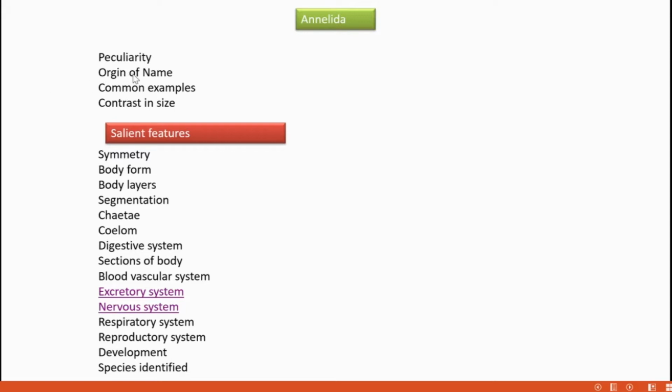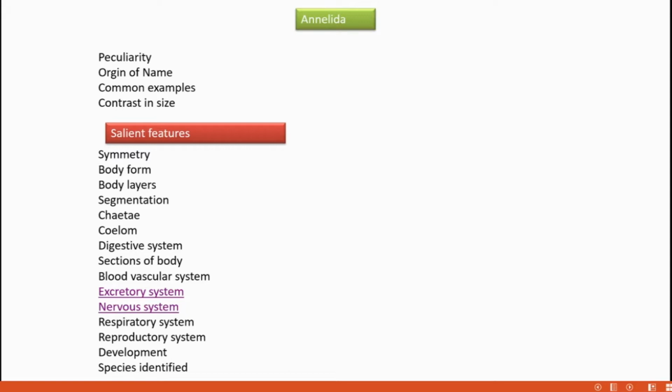Then, the origin of the term Annelida, how did it come? It comes from Latin and Greek. The term Annelida means a little ring. The 'annel' part comes from Latin, and 'eidos', we already know that it is a Greek word, and it means form.